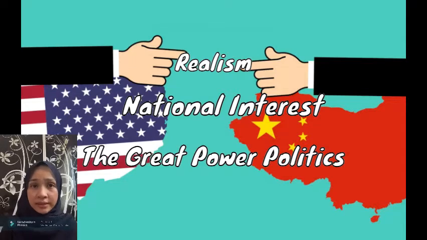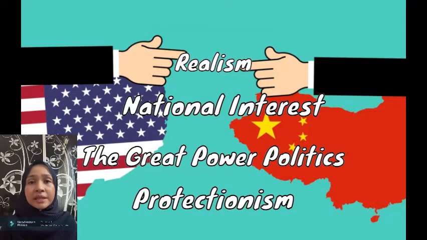So from the realism practice, it eventually leads to trade war, which can be defined as the use of protectionism as its main concept. In general, a country will implement protectionist measures in the economy to defend native industries and employment against international competition.